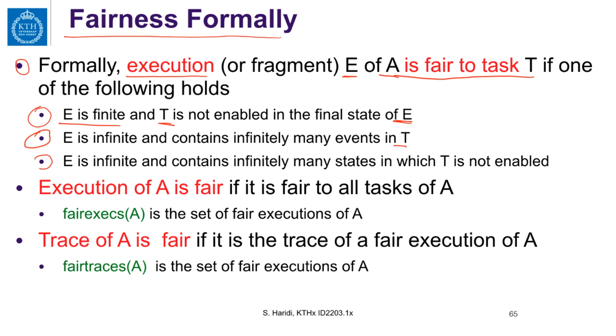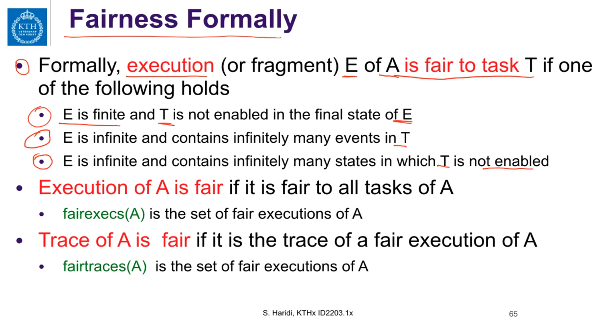The third case is that E is infinite, but it contains infinitely many states in which T is not enabled. The conditions on the actions are basically false.